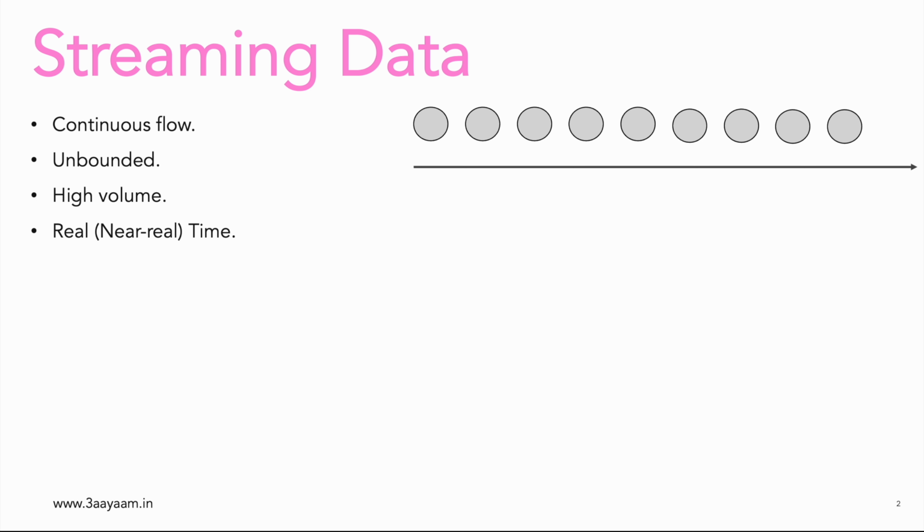Let's say I'm generating some data here in Bangalore, India, and it is getting stored somewhere in Mumbai. So obviously there's some time between the data generation and the data ingestion and data processing, unless the data I'm sending is using quantum entanglement, it will not happen. So that's why even though it is known as real time, actually it is near real time.